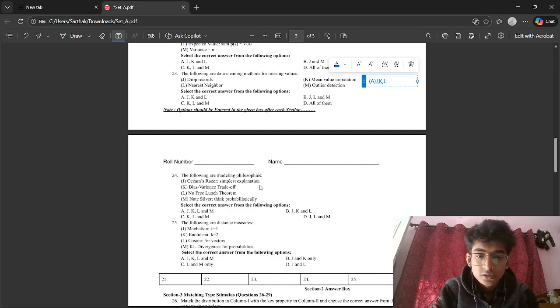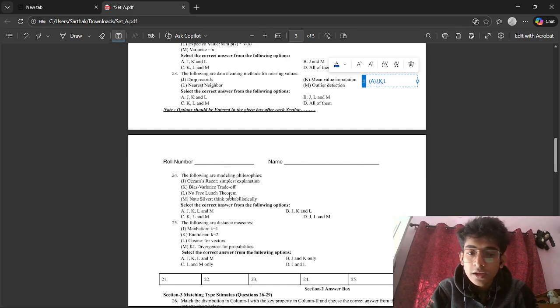Now 24th. The following are model philosophies. Occam's razor, the simplest explanation, yes. Bias-variance trade-off, yes. No free lunch theorem, yes. Nate Silver's think probabilistically, yes. So these are all correct because these are all modeling philosophies. Occam's razor says the simplest explanation is the best explanation. In the bias-variance trade-off, if bias is high, variance would be low, and if variance is high, bias would be low, and each of them leads to overfitting and underfitting, right?